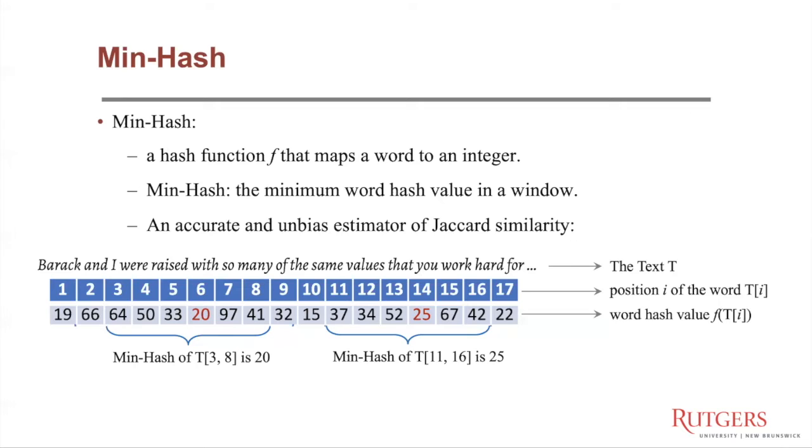In this paper, we propose a min-hash-based method. In min-hash, every word in a passage is converted to an integer. And the min-hash of the passage is the minimum word hash value in this passage. If we do multiple hashes, the ratio of common min-hashes in two passages is an accurate and unbiased estimator of their real Jaccard similarity.